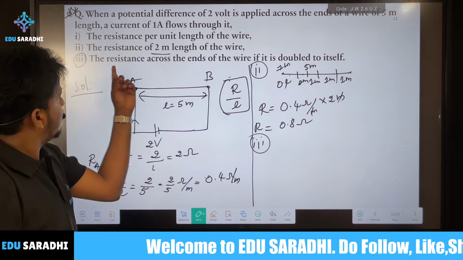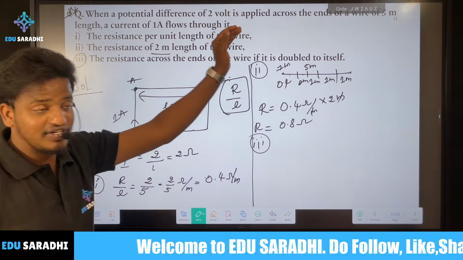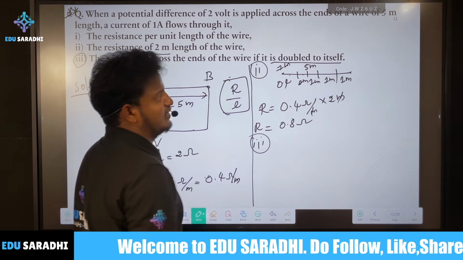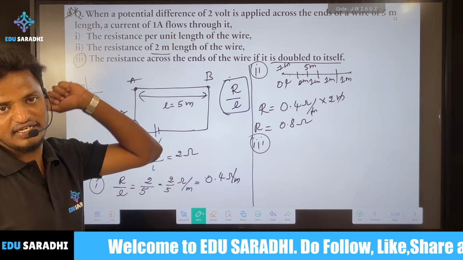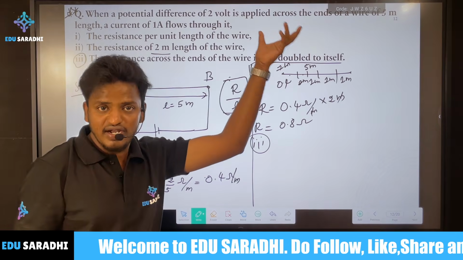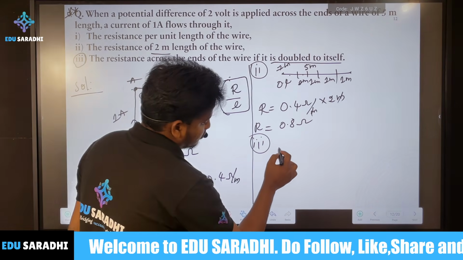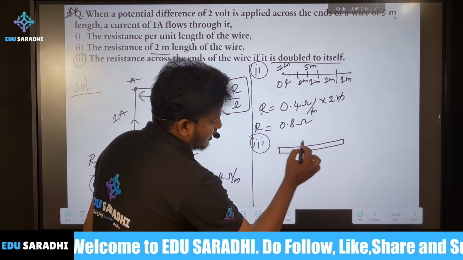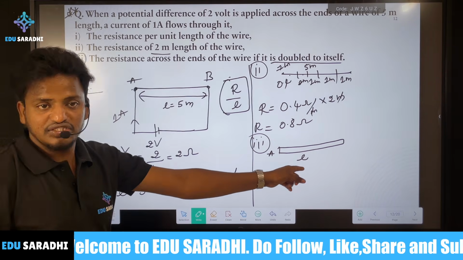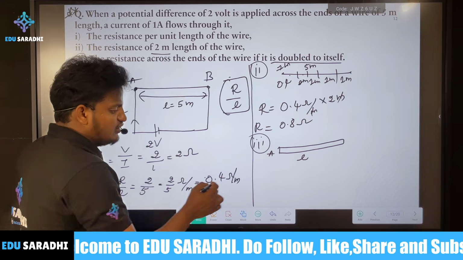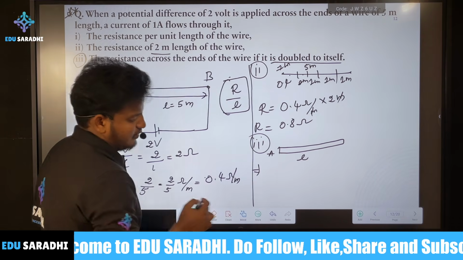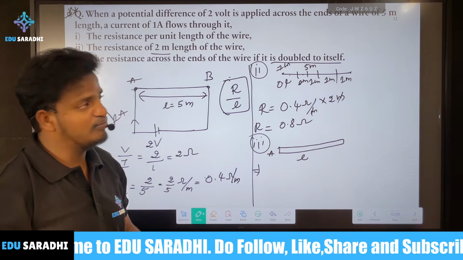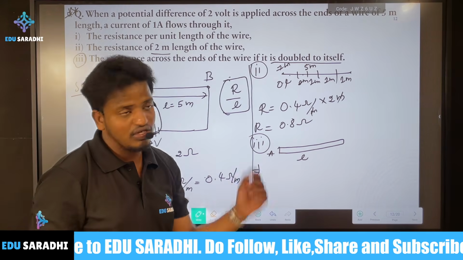Now the third one: the resistance across the ends of the wire if it is doubled by itself. Here there is no change in length, they're not saying anything about the length. They're saying it's doubled by itself, so how is it possible? Take a conductor of length L and cross section A. How will you double the wire? You can't stretch it, because they're not saying by stretching, or by melting, or anything else.